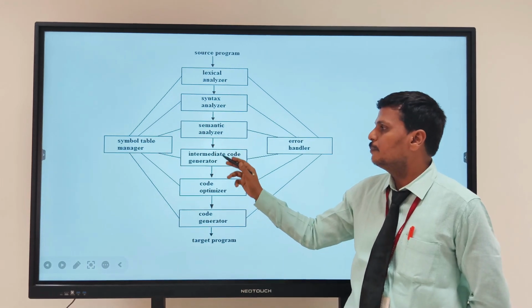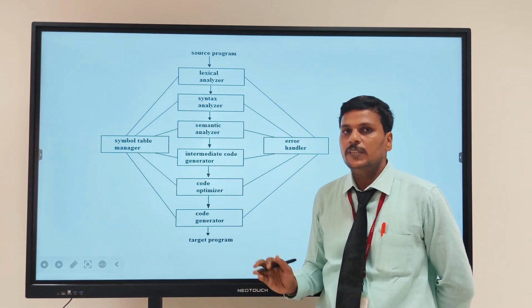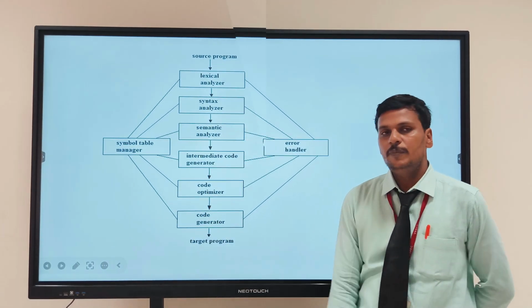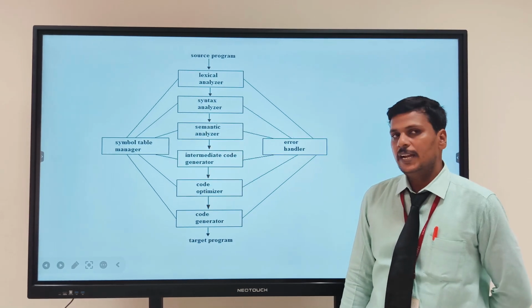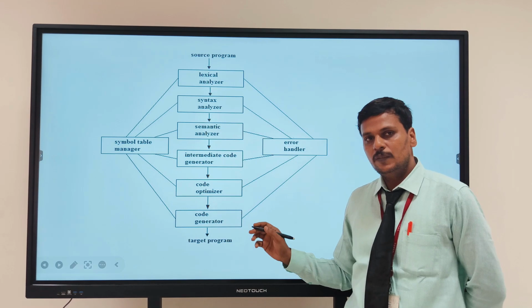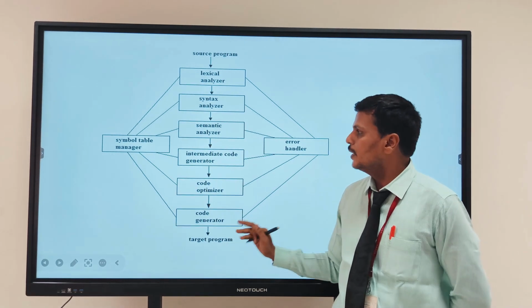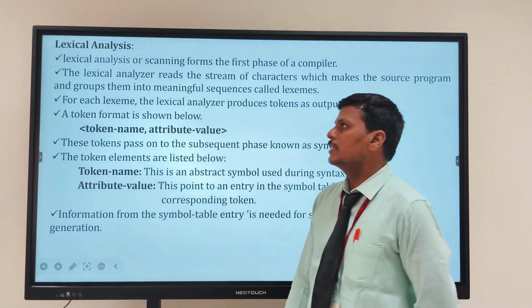And then the intermediate code generator will get an input from that semantic analyzer and generate an intermediate code, that is temporary code. That will be optimized by using the optimizer. And finally, there will be code generation. The code generator will convert the source level language into a machine level language, that is assembly language. So this is the overview of the compiler phases.